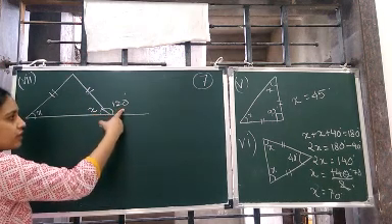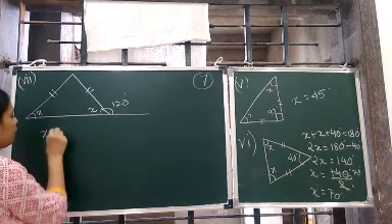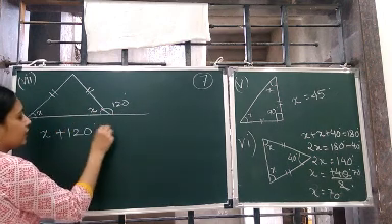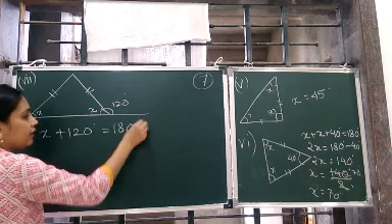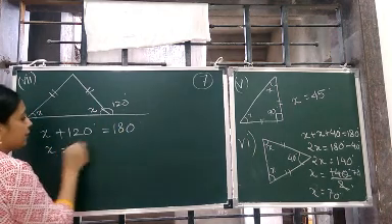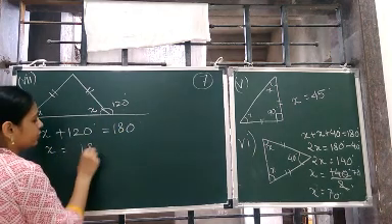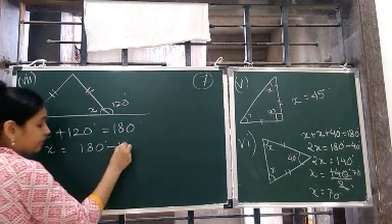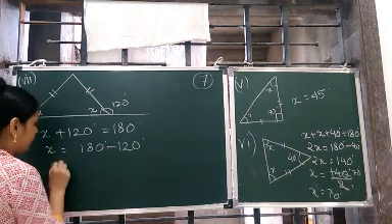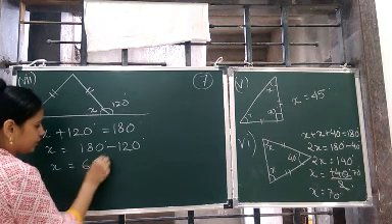Linear pair means they both are supplementary. That means x plus 120 is equal to 180. Yes, so 120 will shift to this side. So 180 minus 120, then x is equal to 60 degrees.